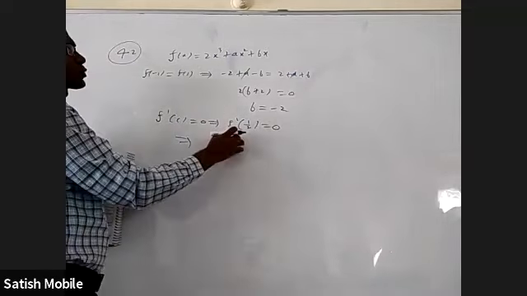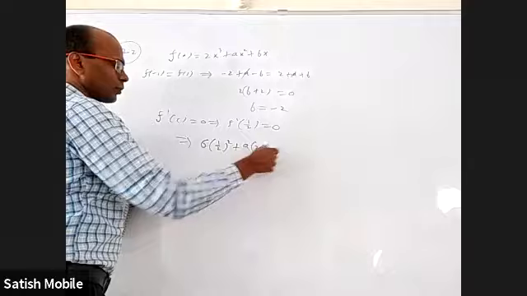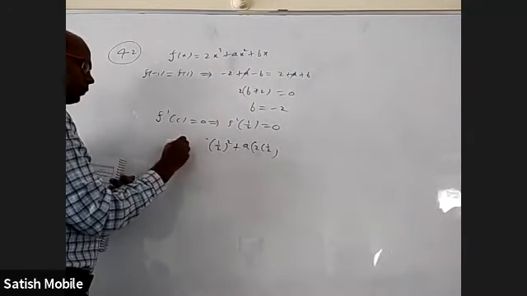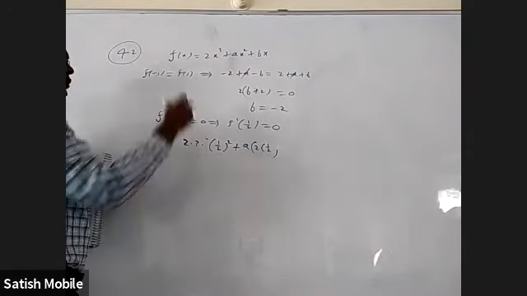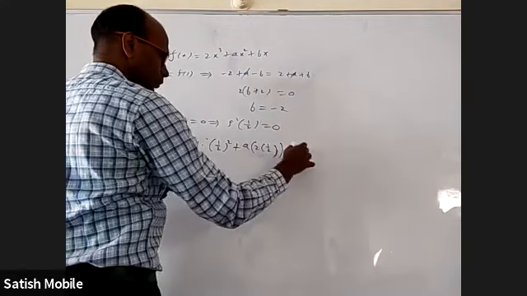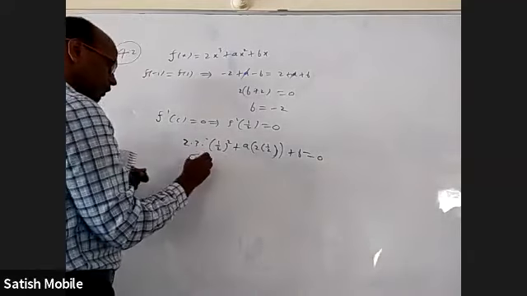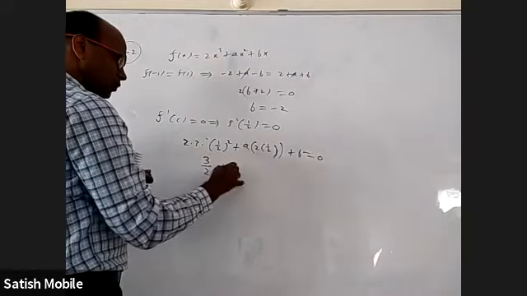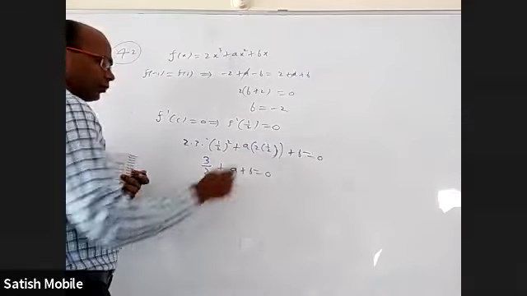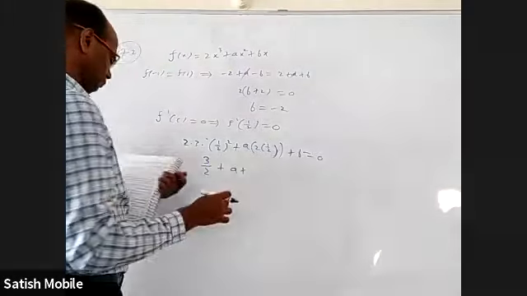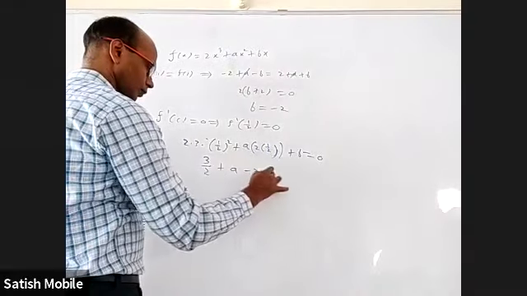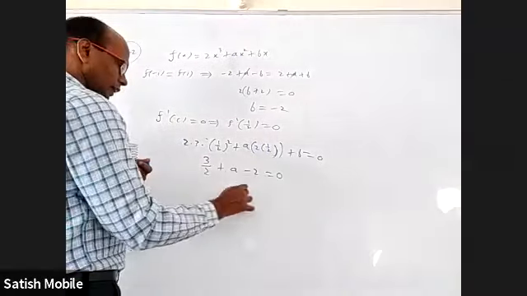When you differentiate this and substitute, 6x square, that is 6 into 1 by 2 whole square, plus a into 2x, that is 2 into 1 by 2, plus b. I differentiated this and substituted 1 by 2. This will come 3 by 2 plus a plus b, where b is also there, equal to minus 2. Okay, now we will get a equal to 1 by 2.